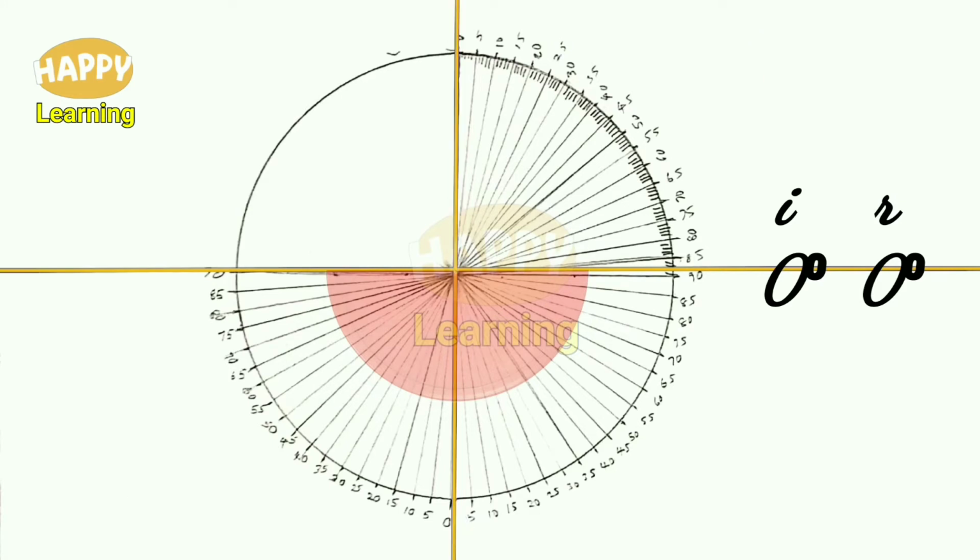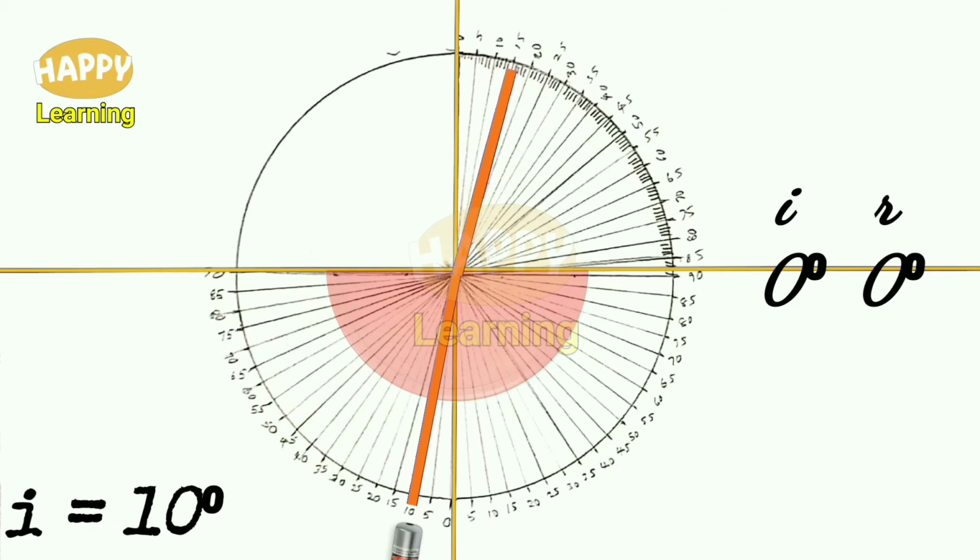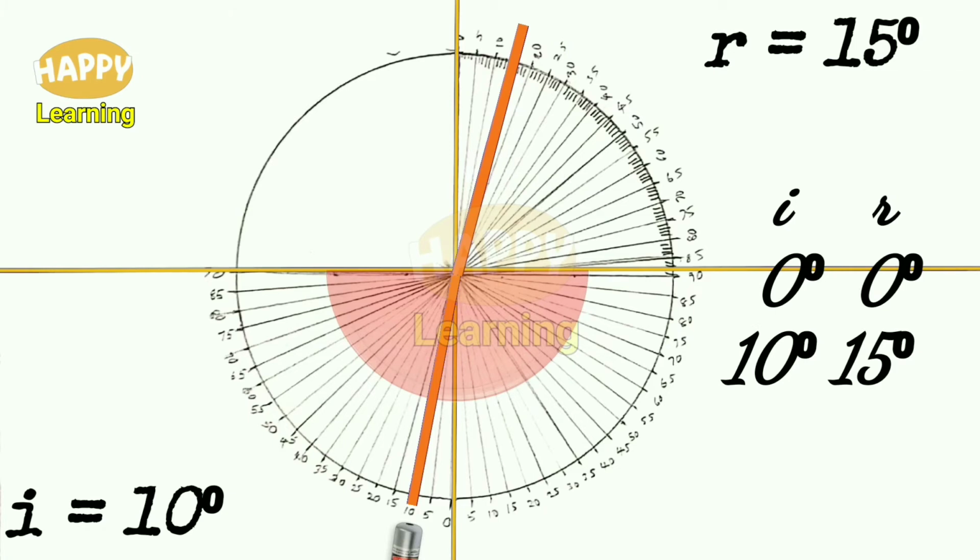Now, shift this laser pointer. I is equal to 10 degree. So, in the third quadrant, from the negative y axis, the angle starts. So, the second line is 10 degree. So, the ray is projected along 10 degree. And here, after refraction, after passing from glass to air, the angle between the ray and the normal is 15 degree. So, note these values. For I is equal to 10 degree, R is equal to 15 degree.